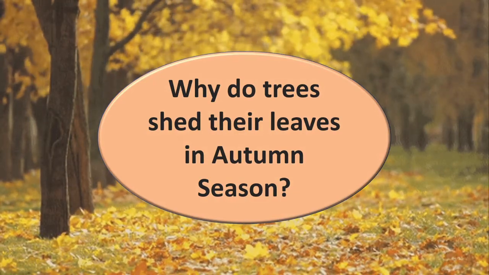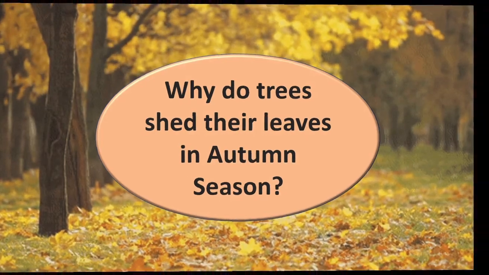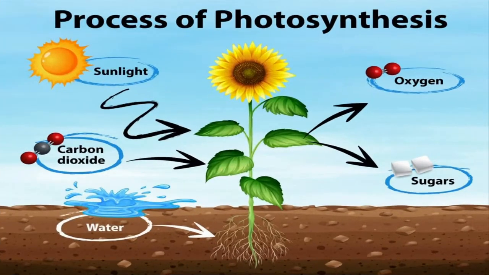Right? Okay, now we will go through the science behind this. See, dear children, you know that in EVS 1, I hope you have studied about this process of photosynthesis. Yes, we know that plants are autotrophs. Autotrophs means they prepare their own food. They are independent. They are not dependent on anything or any other for food. They prepare their own food.